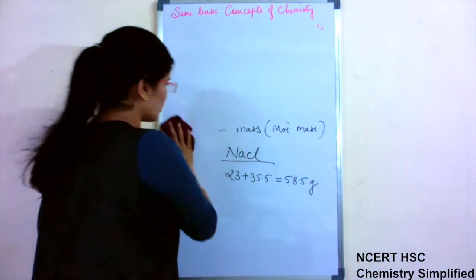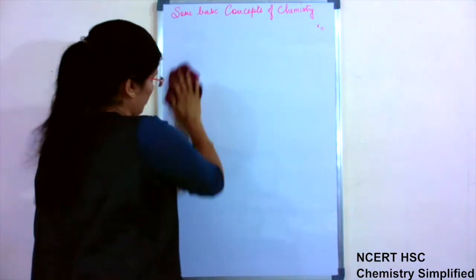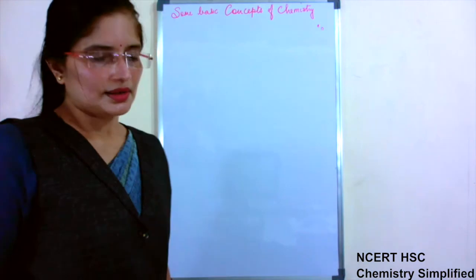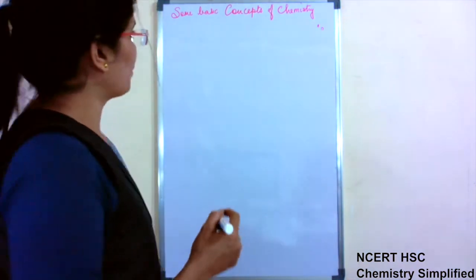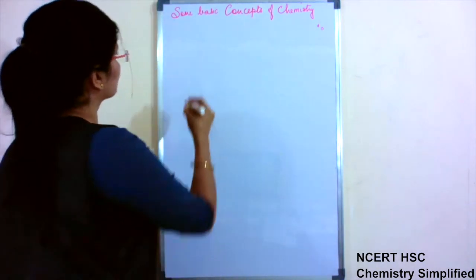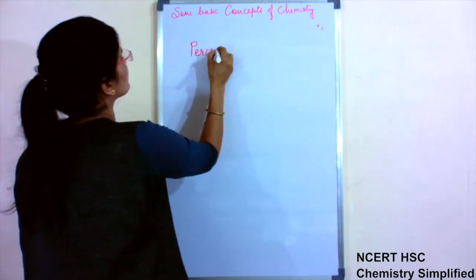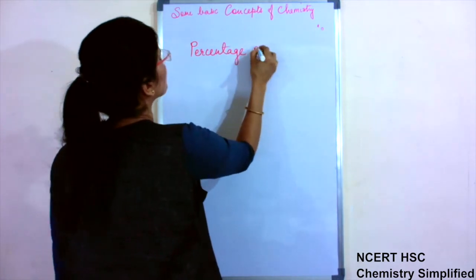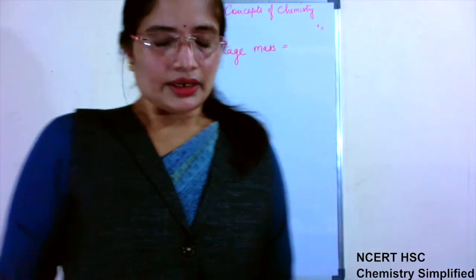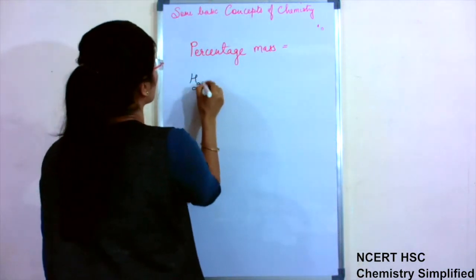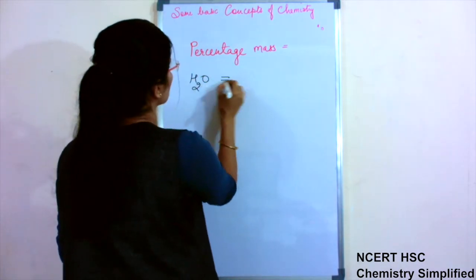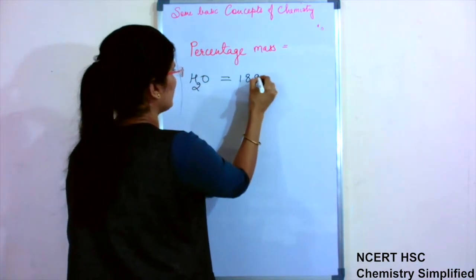Okay. So this was all about molecular mass. Now the next thing is percentage mass, or mass percentage, you can say. Now if I write H2O, because we have calculated its atomic mass, molecular mass, H2O we had calculated 18 grams.